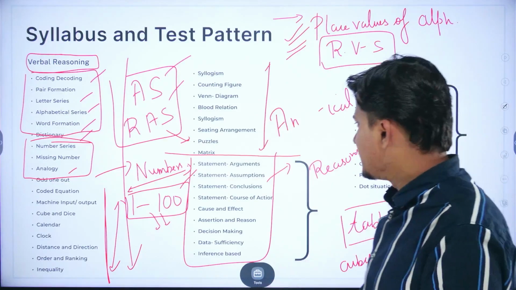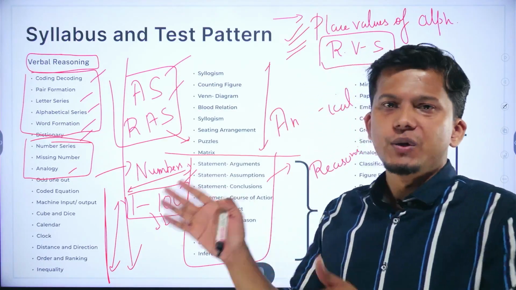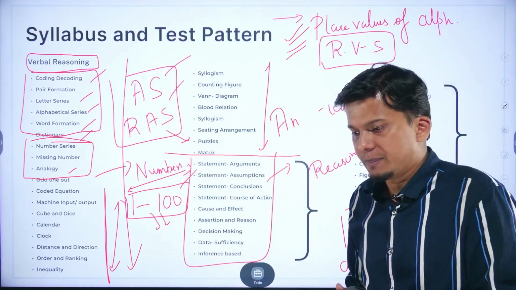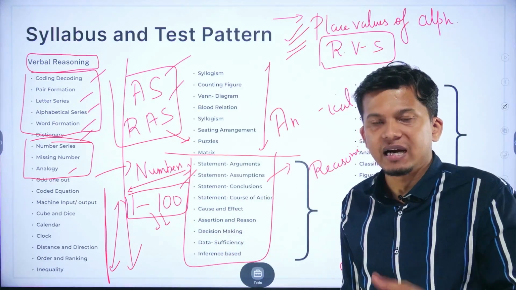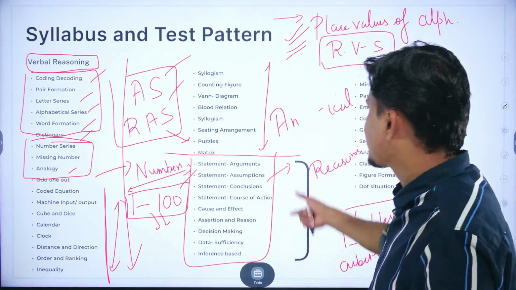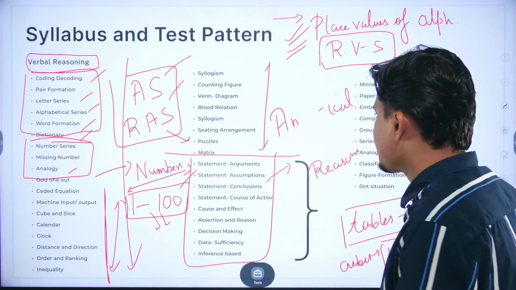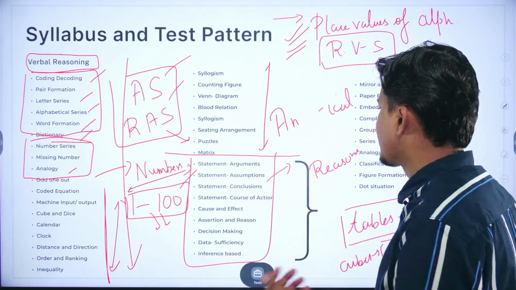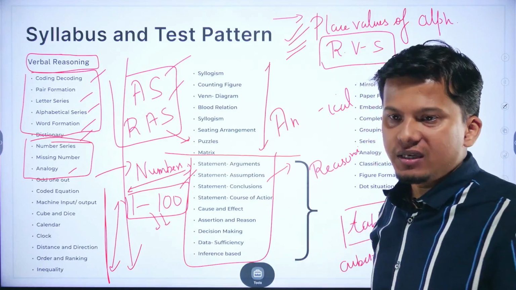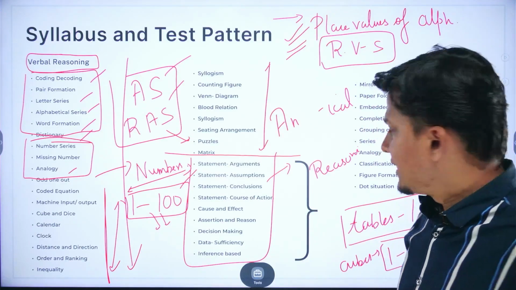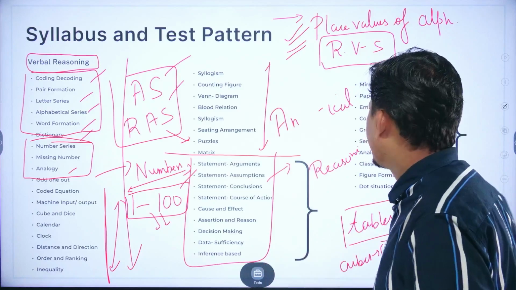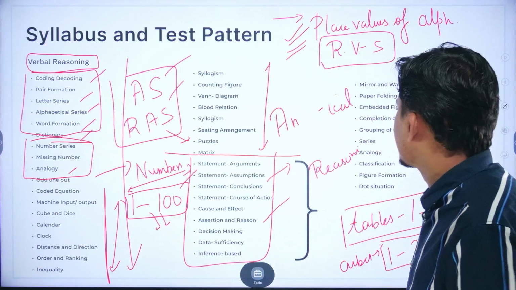There is a thumb and rules. There are some do's and don'ts. There are some, say, positive sentences and negative sentences that you have to figure out when you have to solve the question around statement arguments, statement assumptions, statement and conclusion based question, statement course of action, course of effect, assertion and reasons based question, then decision making and data sufficient inference based question. So it comes under the analytical reasoning section.